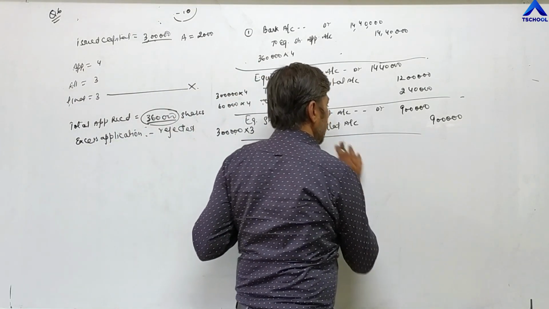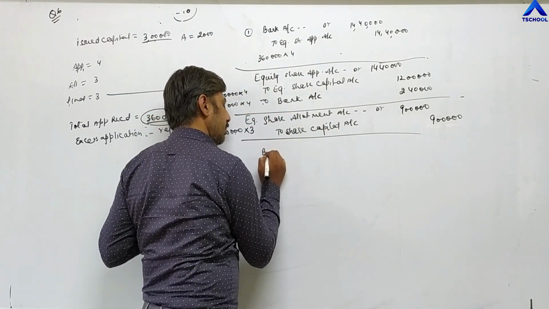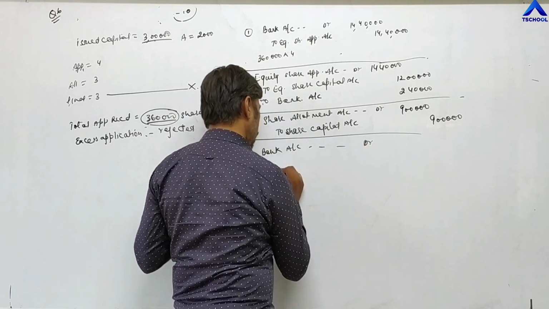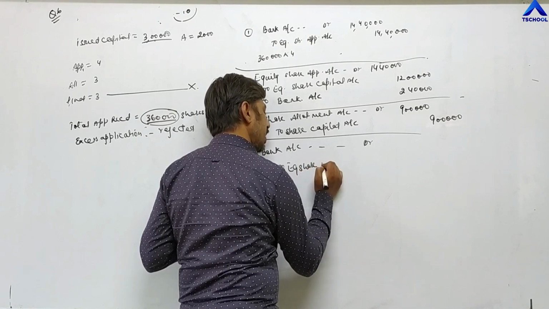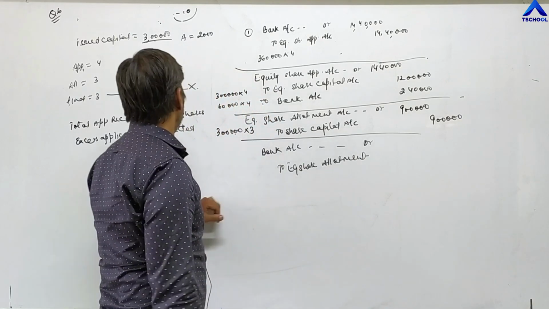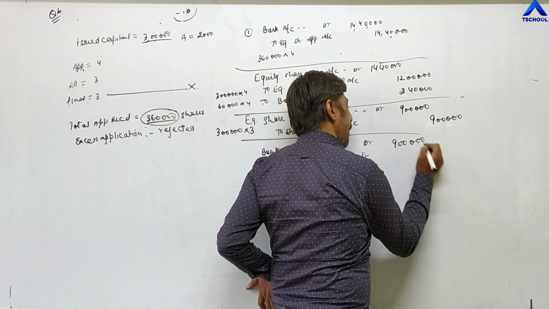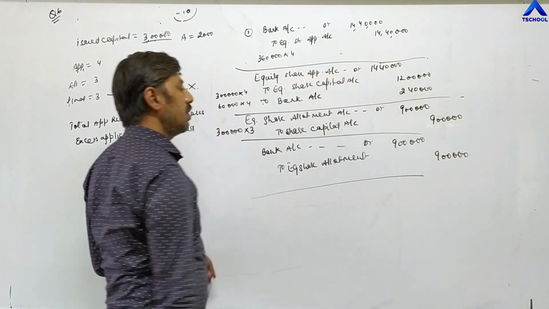Now the next entry for allotment. Bank account debit to equity share allotment. Total 9 lakh, the company is receiving 9 lakh. And this entry is also completed.